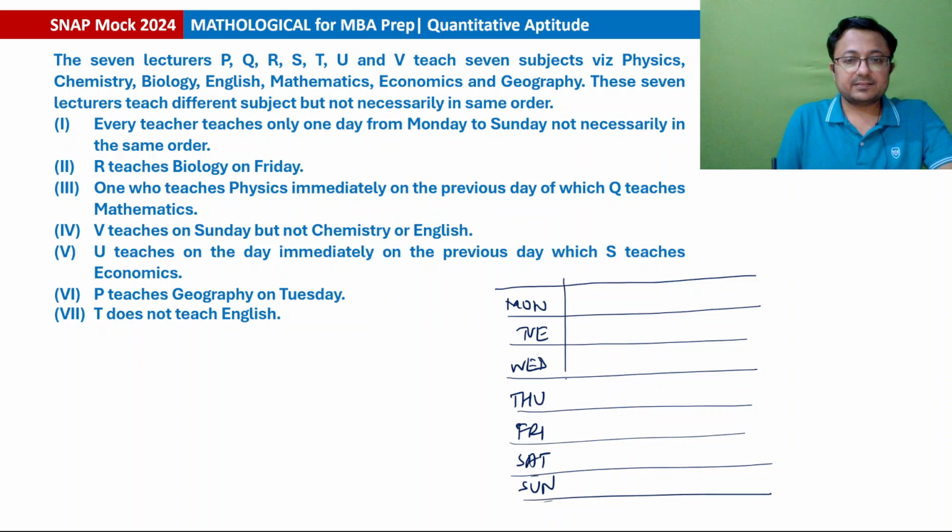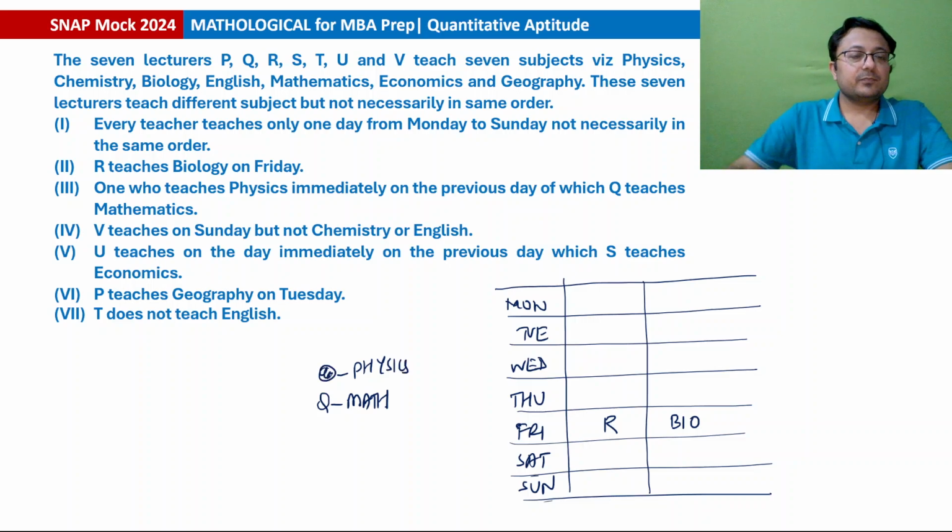Seven teachers, 7 subjects. R teaches biology on Friday. So we know R teaches biology on Friday. One who teaches physics immediately on the previous day of which Q teaches mathematics. So when Q is teaching mathematics, just before that day, physics teacher is there. कौन है ये पता नहीं, but he is teaching physics just before Q. Okay. So these two will be a pair. Next, V teaches on Sunday but not chemistry or English. So Sunday V but not chemistry, not English.